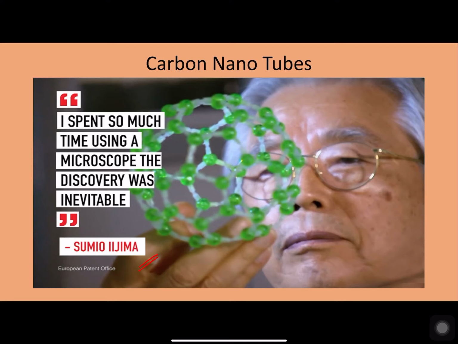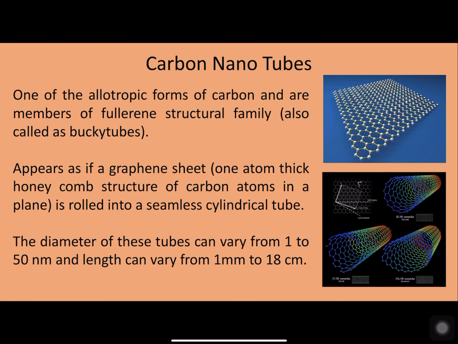So he started observing some carbon material using a TEM, that is, transmission electron microscope, and suddenly he found what are called carbon nanotubes. Carbon nanotubes are considered to be one of the allotropic forms of carbon. We know that carbon exists in different forms like diamond, which is considered to be the strongest material, while the same carbon also exists in another form called graphite, which is a very smooth material. In most cases, it is also used as a lubricant.